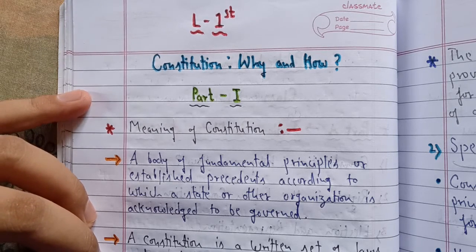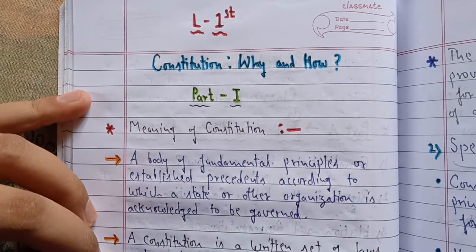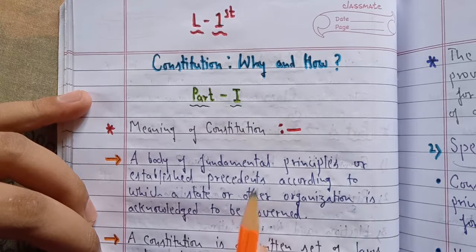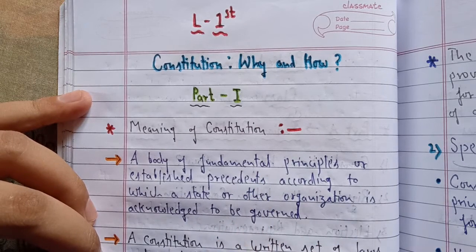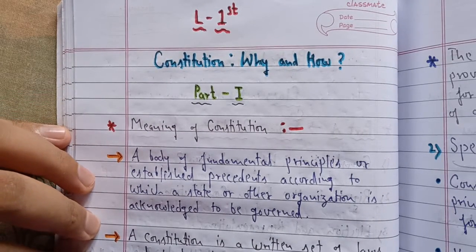So today I shall be starting the chapter once again, that is the constitution, why and how. But when we started our syllabus, we were unaware of the new revised syllabus given by the CBSE. But now we have the new revised CBSE syllabus, which I have also sent as a PDF to your class groups. I hope you have gone through it properly. Many topics from this chapter have been deleted, and in many other chapters some topics have been deleted, and somewhere a complete chapter has been deleted. So I hope as a student of political science you have seen this new syllabus properly.